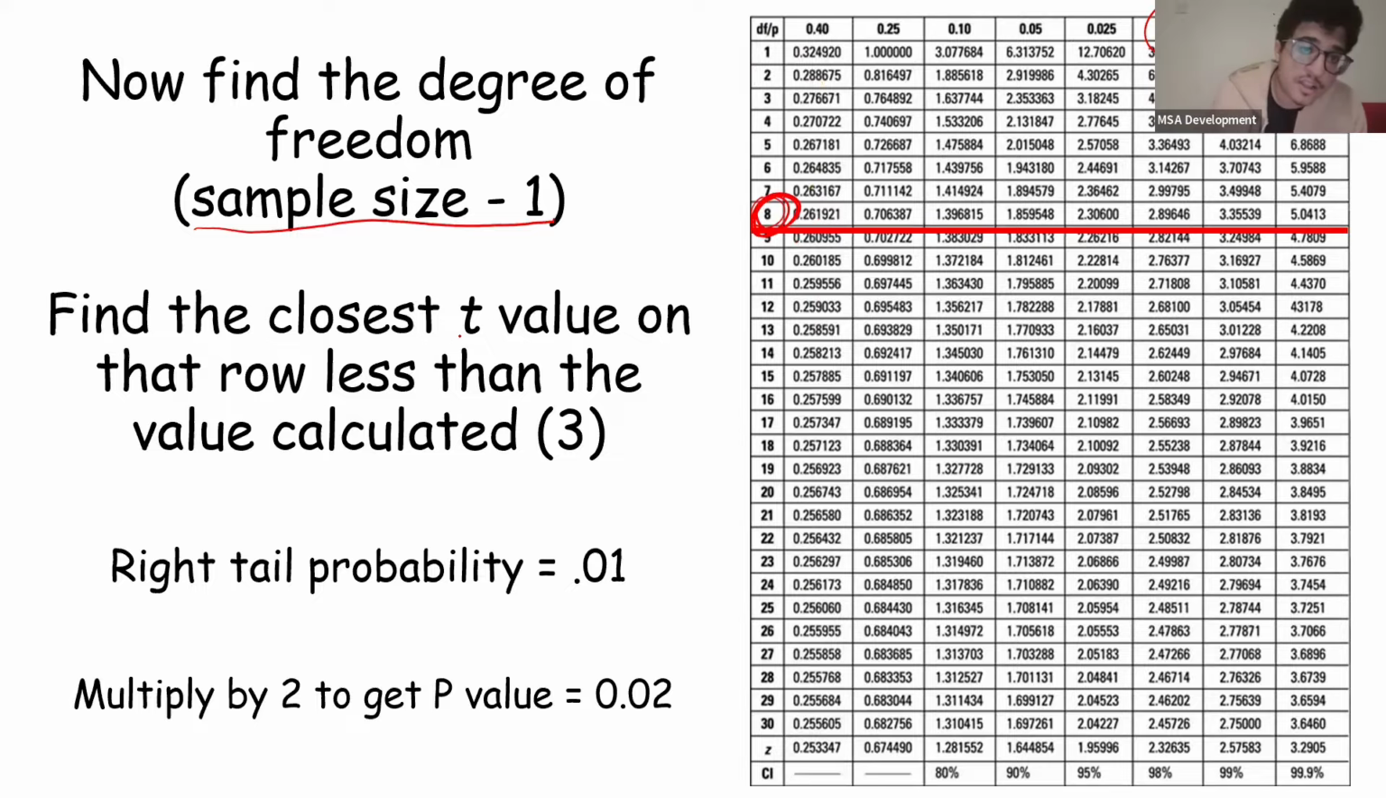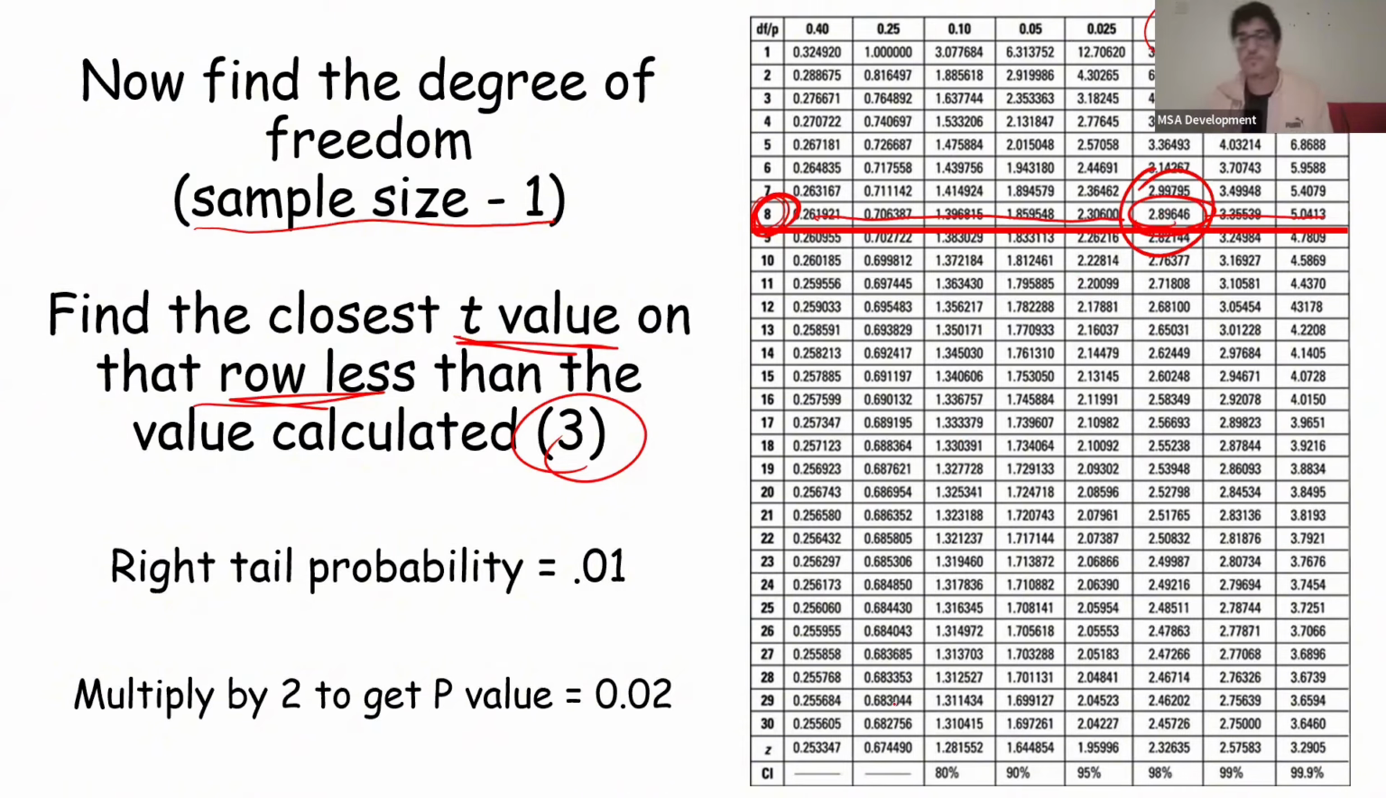Now, next up is to find the closest t-value on that row that we just made with a value less than the one we calculated. We calculated the t-value of 3. So we're going to go along the row and find something less than 3, but closest to 3. And we find it right here. So it's 2.8.